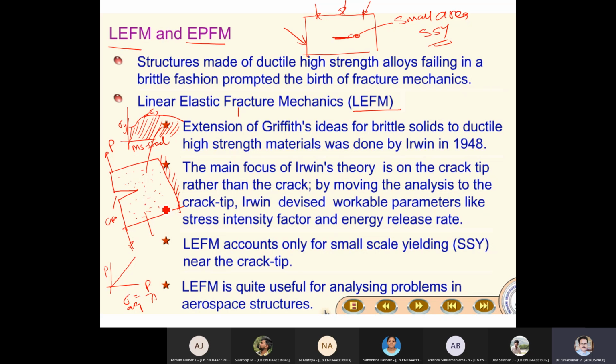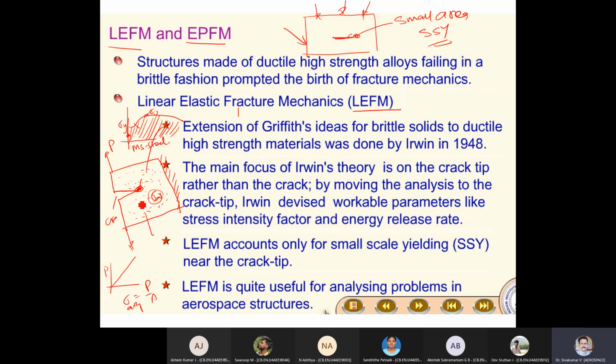But in the vicinity of the crack, you will get sigma max. Sigma average can be within the linear range in this area, but in the vicinity of the edge or crack tip, it may go beyond sigma y.